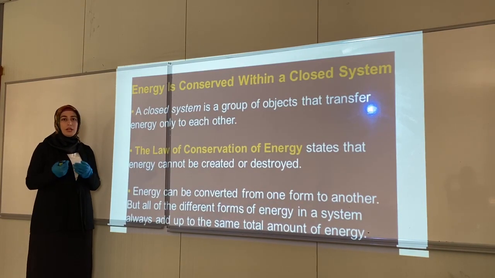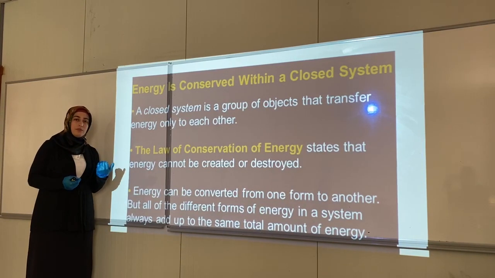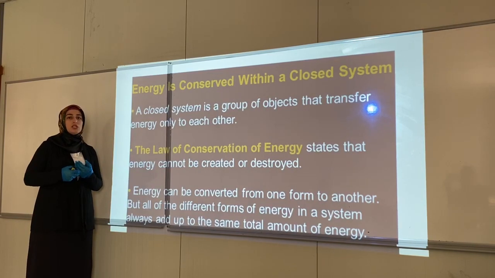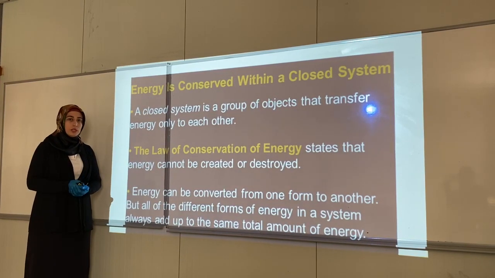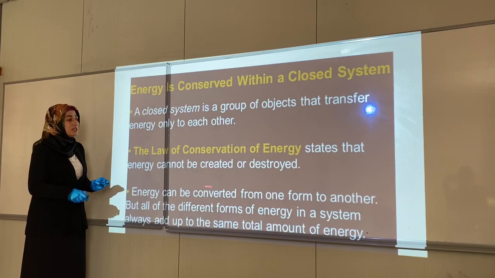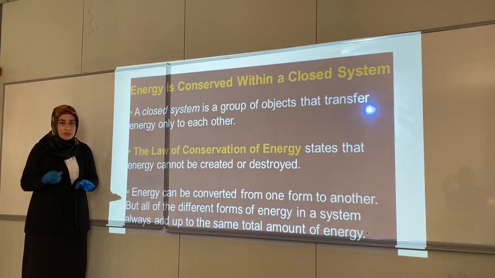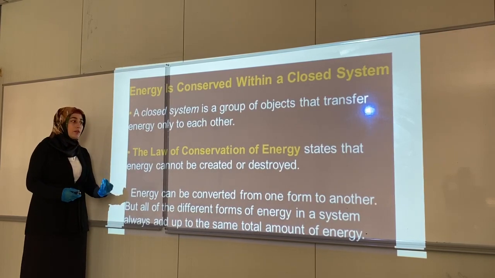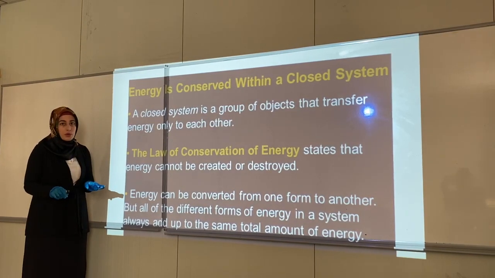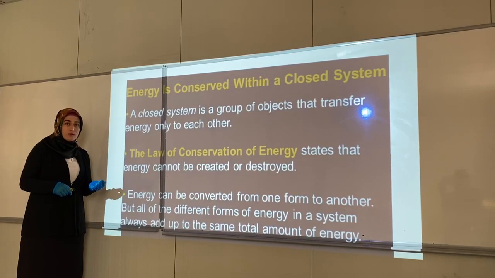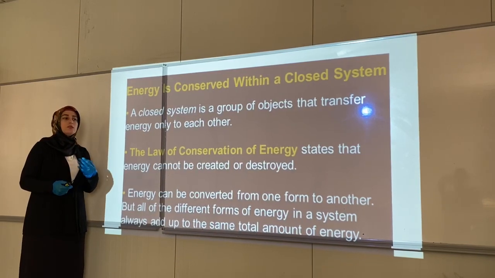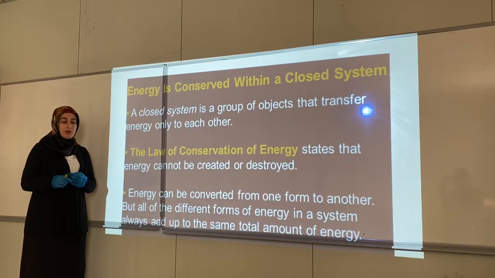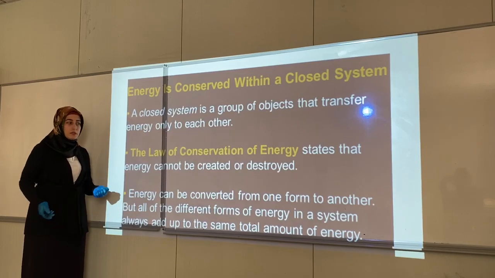For example, a hair dryer, as we mentioned in the previous section, changes electrical energy to other types of energy. So this energy cannot be created. I mean, we can't create energy, okay? We can just change one type of energy to another, and we can't destroy it. For example, if someone dies, the chemical energy inside the person is changed to the chemical energy inside the soil.